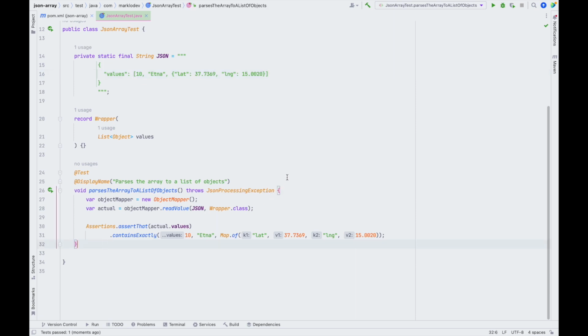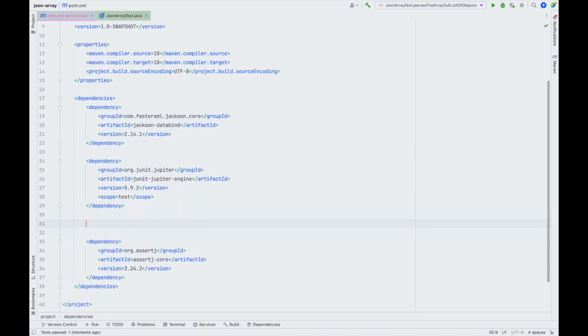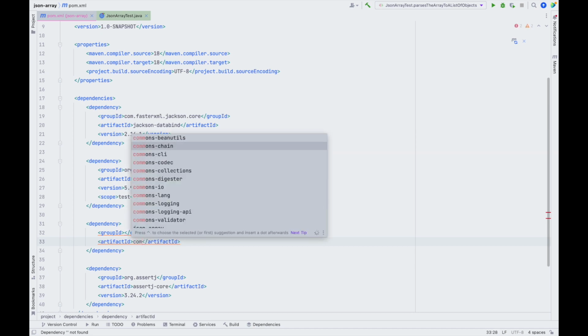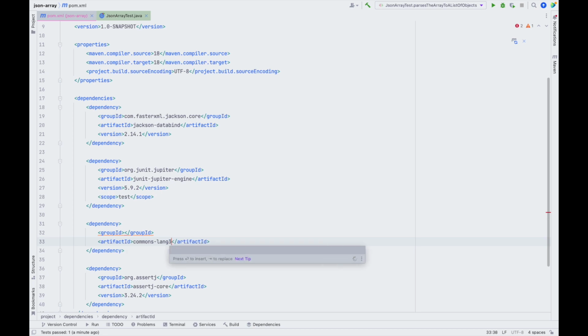But we can also do this in a better way. Now, if we ever get such a response from a server, that means that typically on the backend, this is represented as a tuple. So let's try to parse it into a tuple. We will just pull Apache Commons, because they have a defined triple class that will suit our case just fine. Commons lang 3.